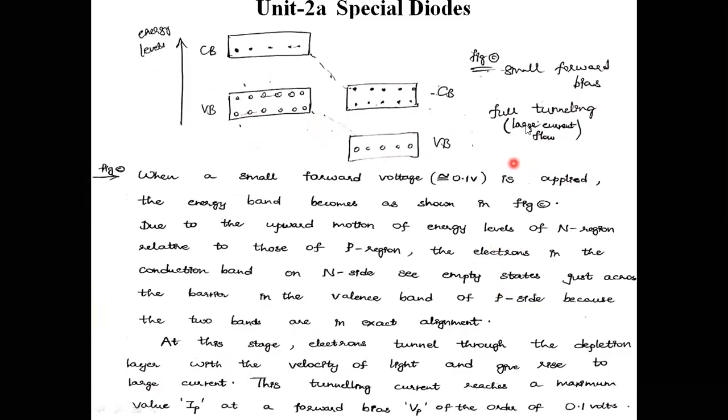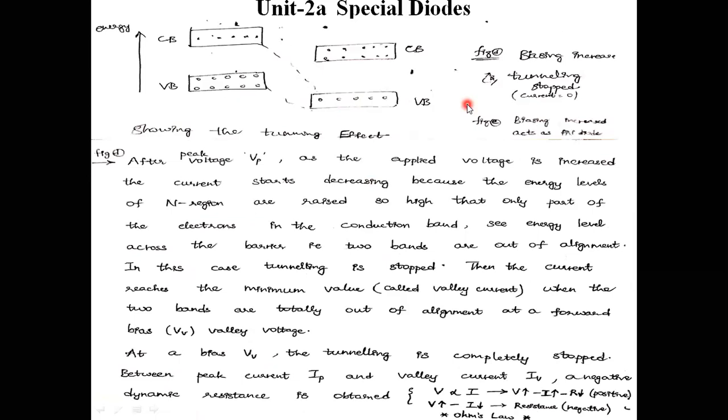In the third case, a small forward bias voltage is provided, that is 0.1 volts, like that. By taking that small voltage, the tunneling of all the electrons will move into this valence band, and flow of current will reach a high value. That point is the peak point, and it is giving the 2 points here, that is IP and VP. And thereafter, biasing further increases.